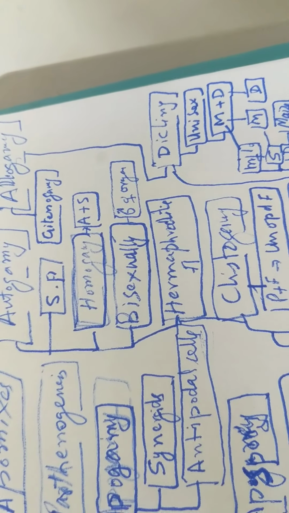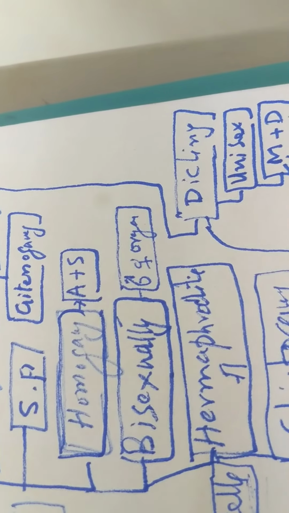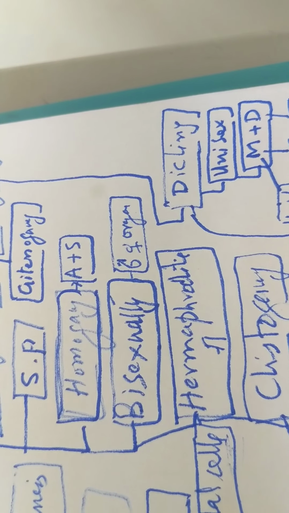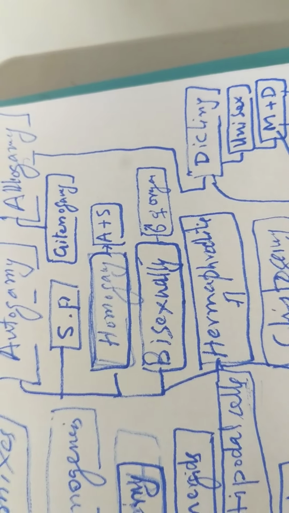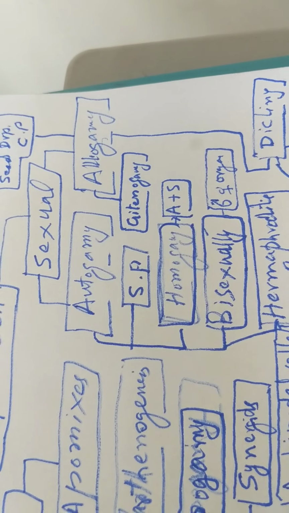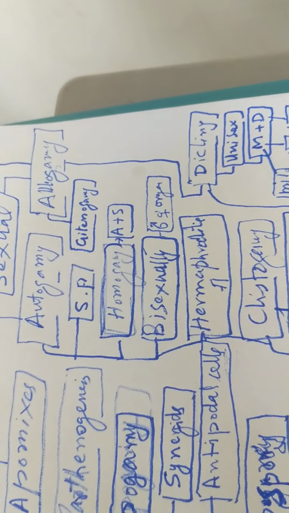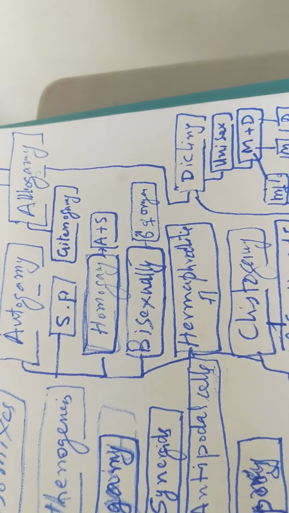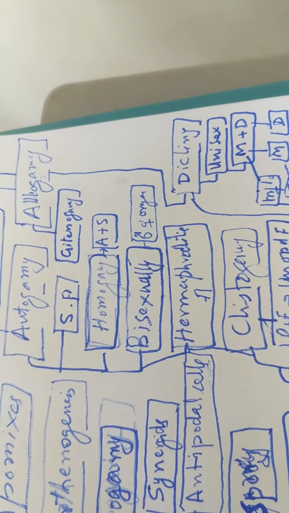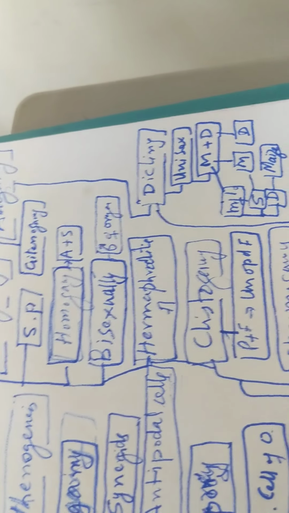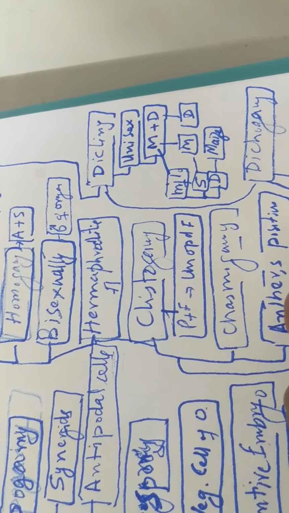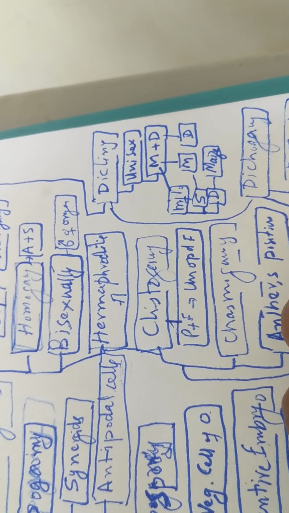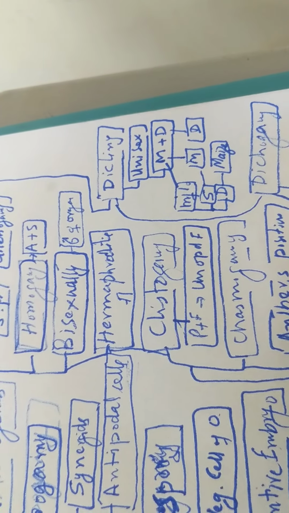Similarly, bisexuality means male and female organs are present on the same flower. When they are present on the same flower, they also promote self-pollination, which is called autogamy. Similarly, hermaphrodite flowers are flowers having both male and female organs on the same plant or flower. Then cleistogamy, where pollination and fertilization occur in an unopened flower.